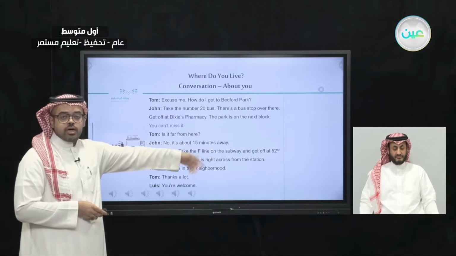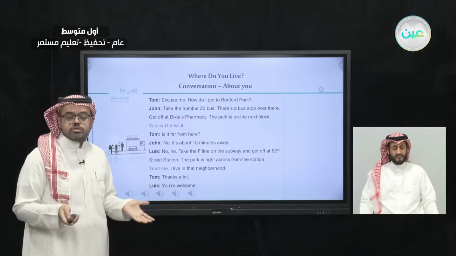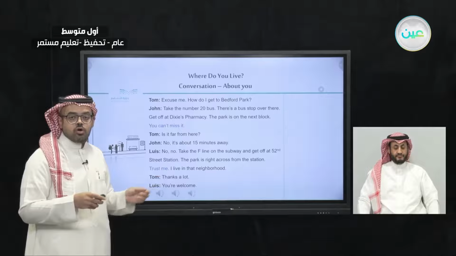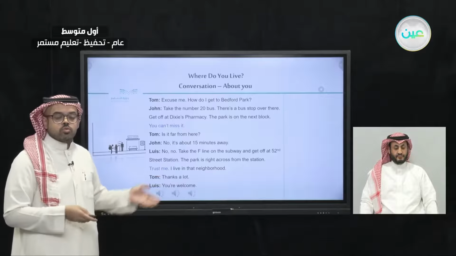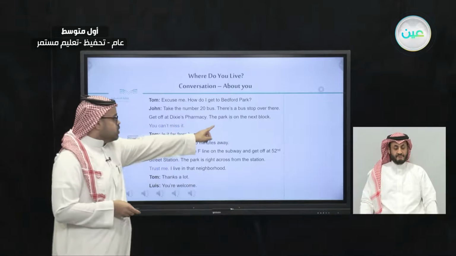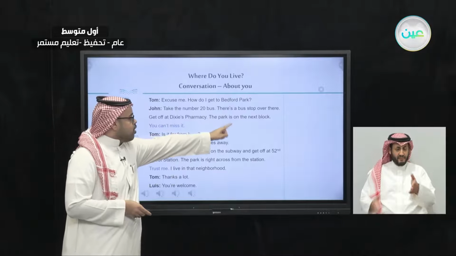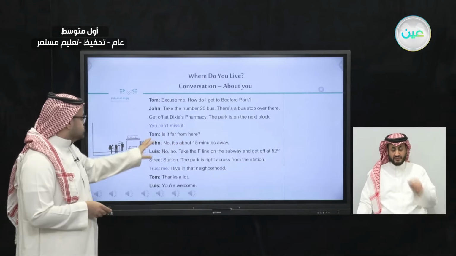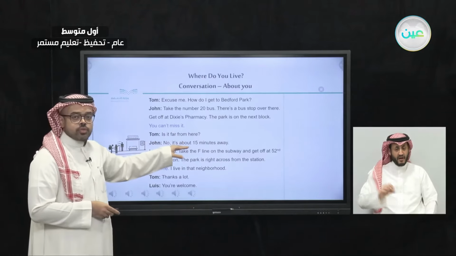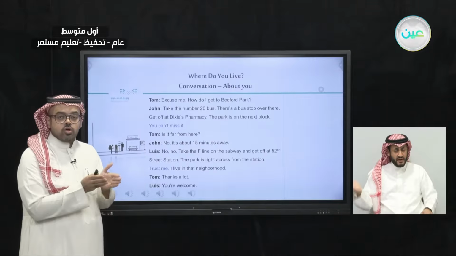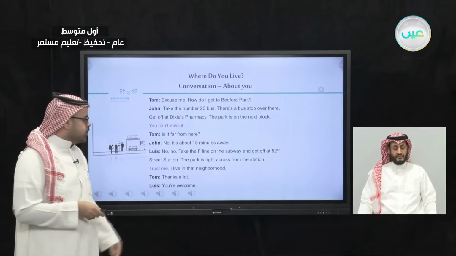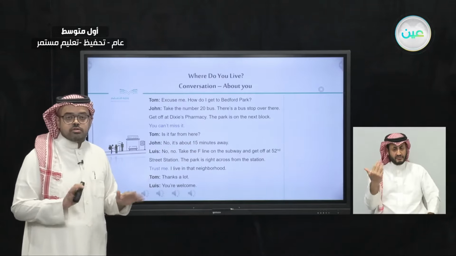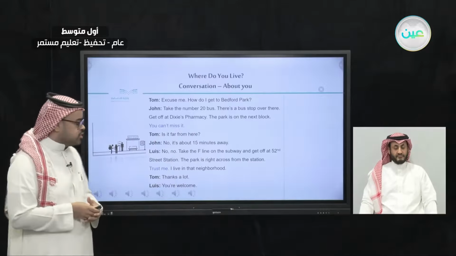You remember the last time when we said, when can we use the preposition of place on? We said that we can use the preposition on for what? Very good. Yes, we can use it for buildings. So here we used it for a building. The park is on the next block. You can't miss it. And also, Tom said, is it far from here? So is it near, very close, or is it far from here? He said it will take 15 minutes. So it's only a 15 minute trip to Bedford Park.